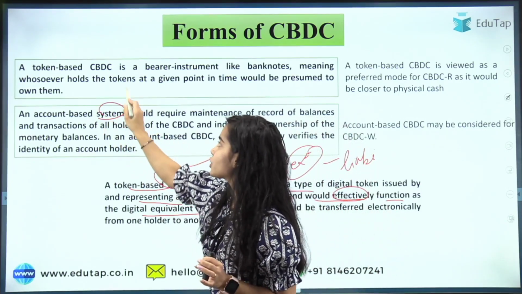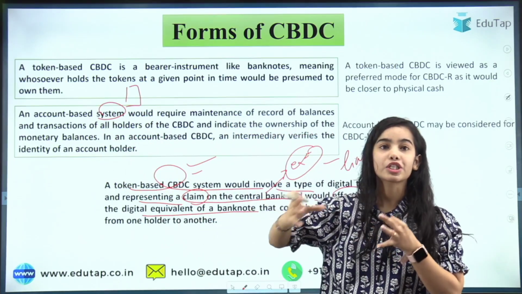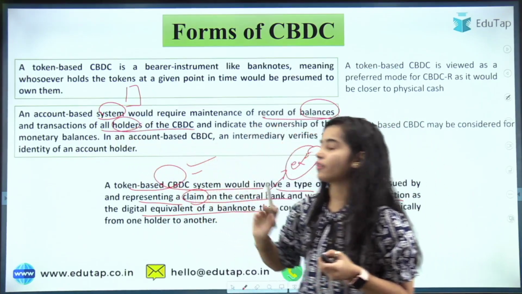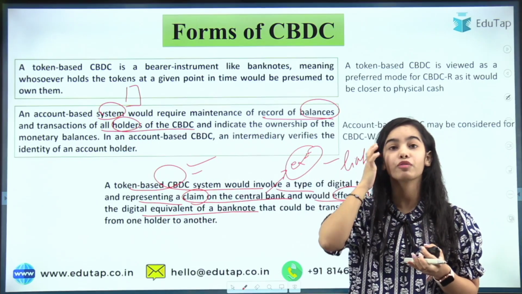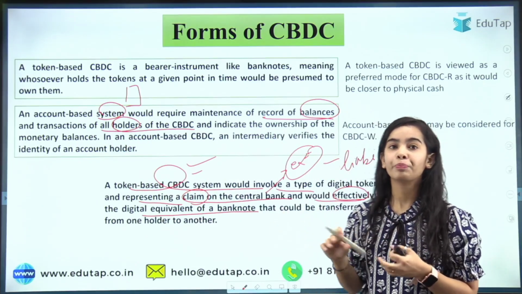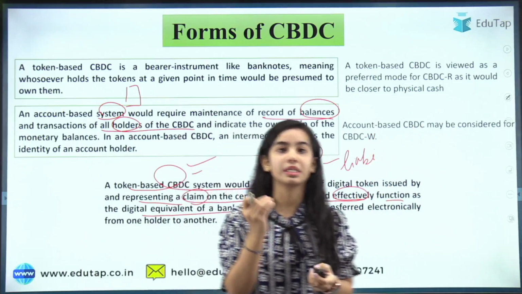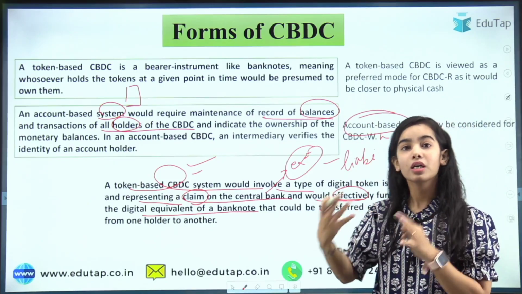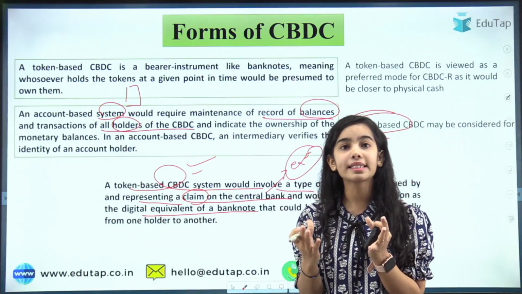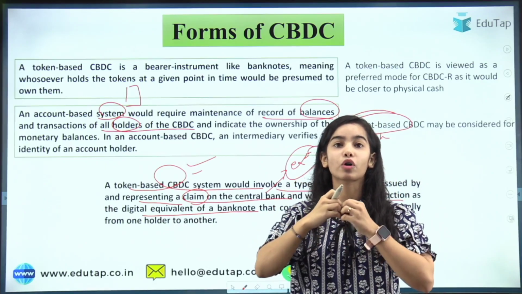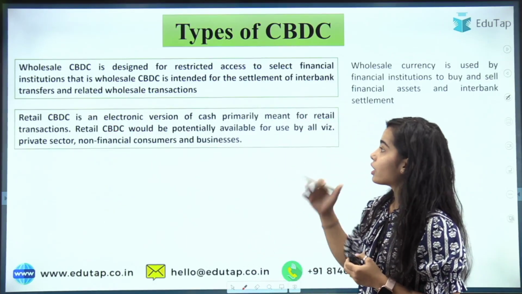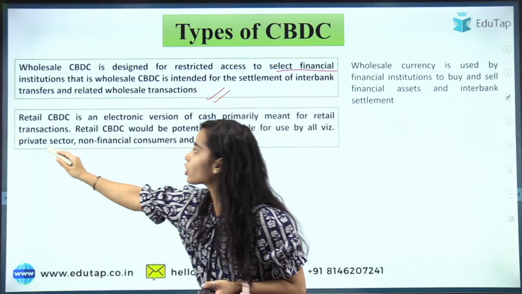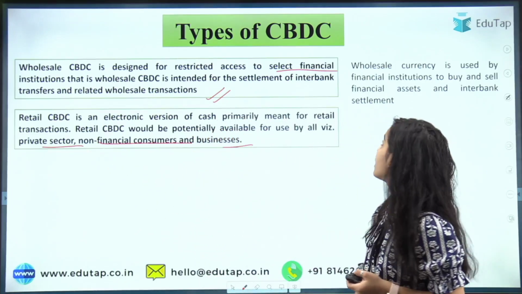Account based CBDC, for this you will have to have an account, and a record of all the transactions and balances of all account holders of the CBDC will be kept. So that will be the account based system in which all the transactions will be noted down. So the account based CBDC may be considered for CBDC-W, that is CBDC wholesale. For the wholesale segment, this account based CBDC will be there. Wholesale segment means for the select financial institutions. I hope you remember that wholesale CBDC is for the financial institutions, and retail CBDC is for the private sector, non-financial consumers, and businesses.